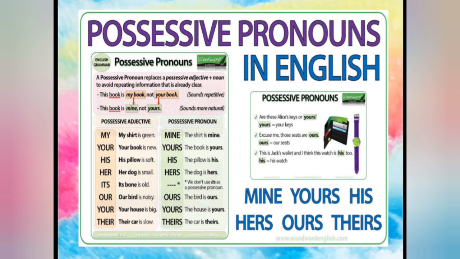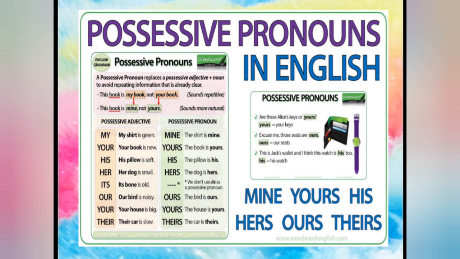Fine. Like see here the difference: my shirt, but this shirt is mine. Your book is new, the book is yours. His pillow is soft, the pillow is his. Her dog is small, the dog is hers. Its bone is old, and we don't use its as a possessive pronoun, so its is not a pronoun. Our bird is noisy, the bird is ours. Your house is big, and the house is yours. Their car is slow, the car is theirs.